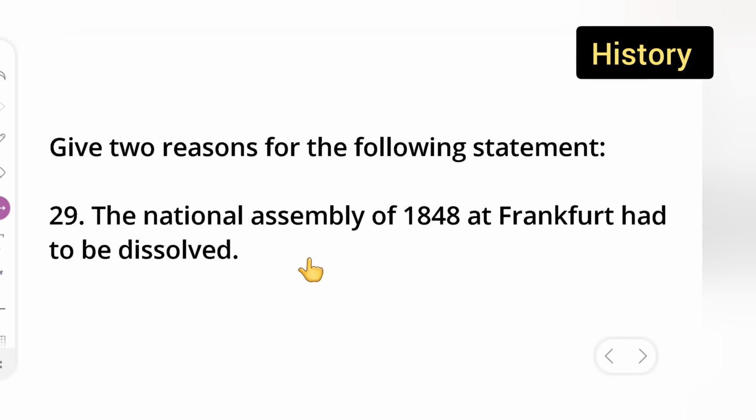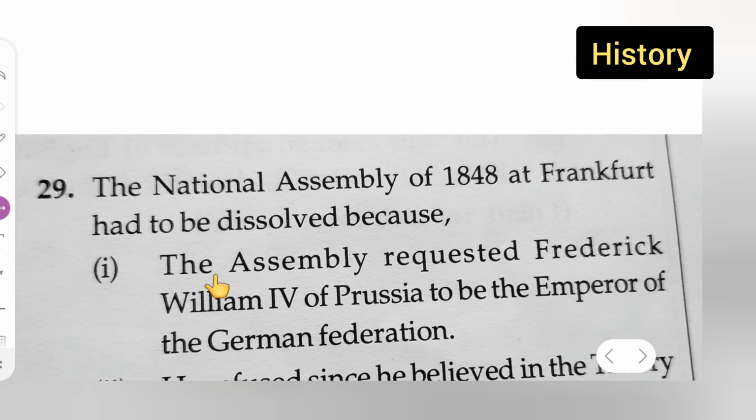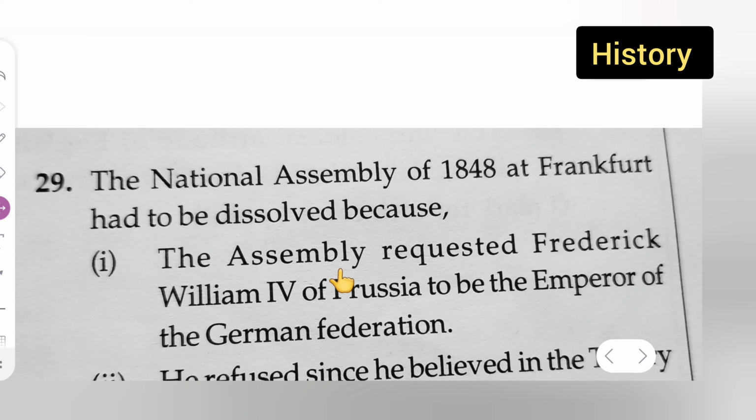So I've given you all the answer over here. Your homework question answer is: the National Assembly of 1848 at Frankfurt had to be dissolved because, first point you can all take down, the assembly requested Frederick William IV of Prussia to be the emperor of the German Federation. So this is your first point.